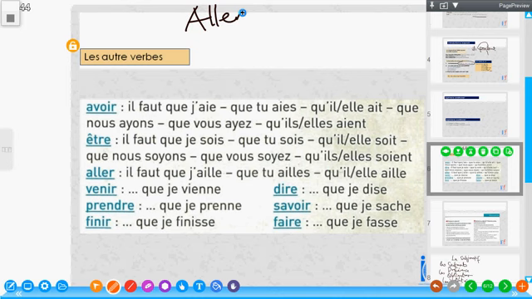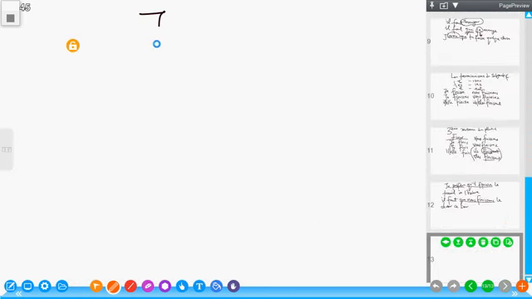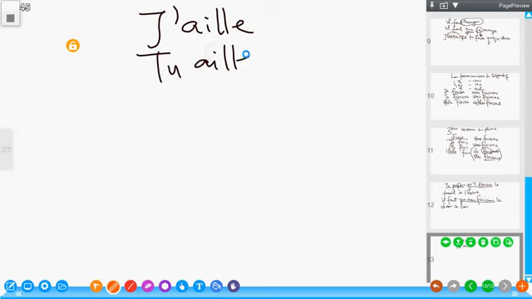Aller, the first person singular form of the verb is j'aille. So once we know the first person singular form of the verb, then we can continue with the terminaison. For instance, j'aille, tu ailles, il aille, elle aille.